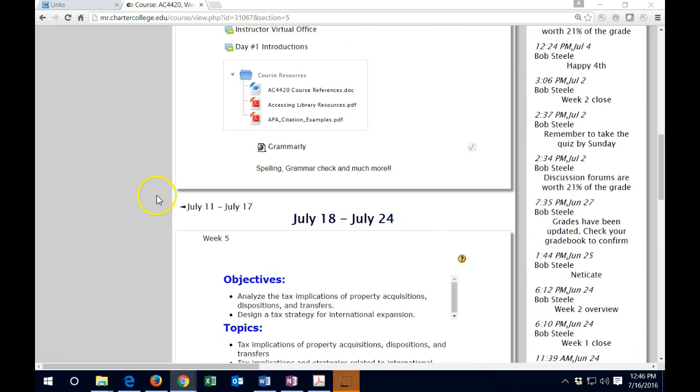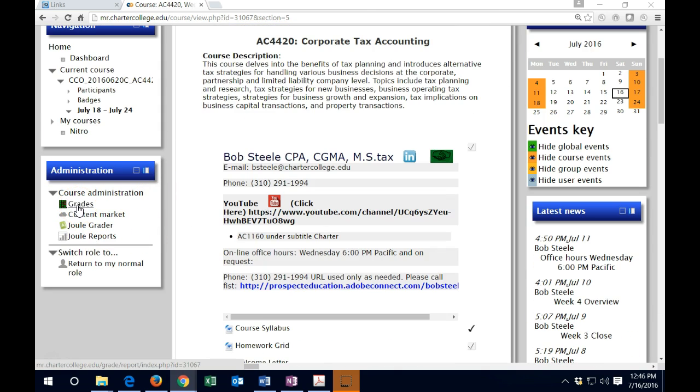Alright, so I'm going to go back up to the gradebook up here on the left hand side, green icon.